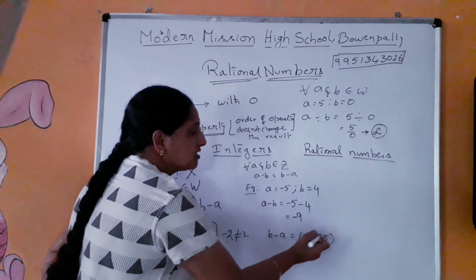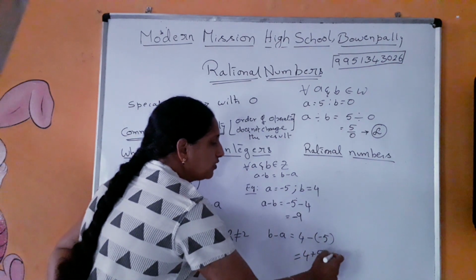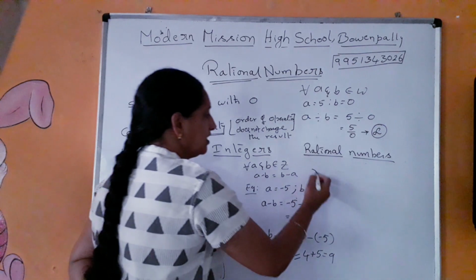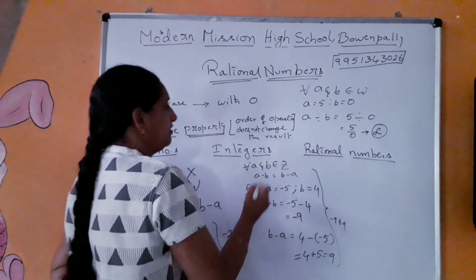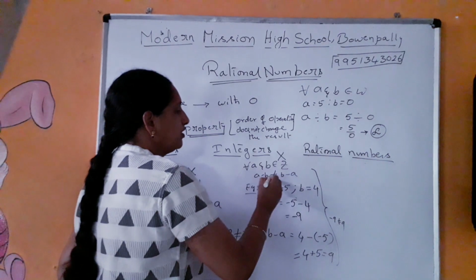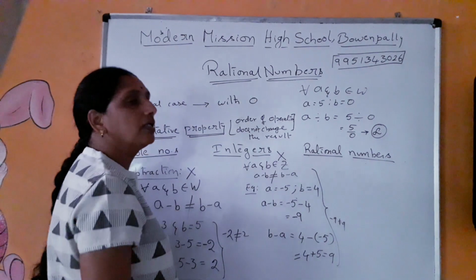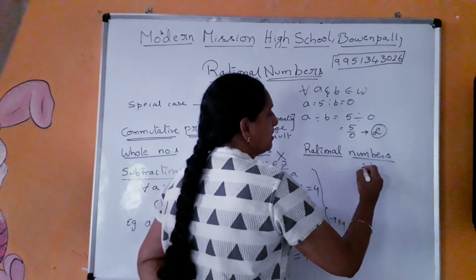Right. 4 minus of minus, so 4 plus 5, which is equal to 9. So here minus 9 is not equal to plus 9. So therefore again integers do not obey the commutative property, or rather you can say that a minus b is not equal to b minus a. Now let us see with the rational numbers.